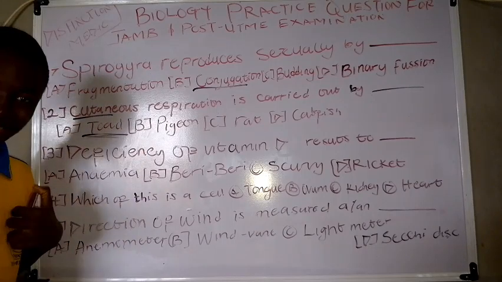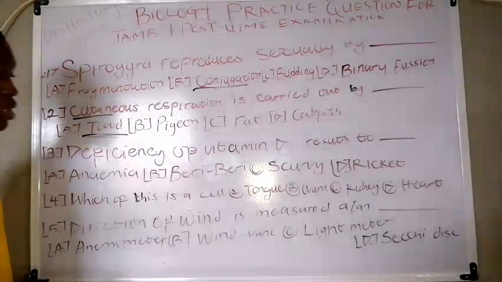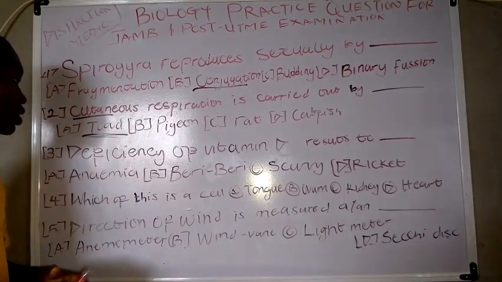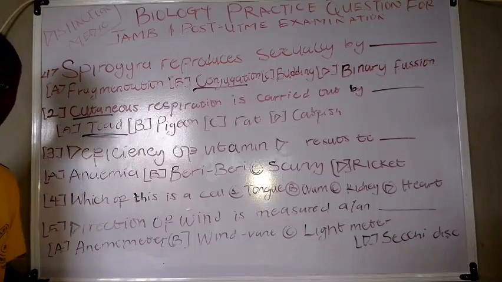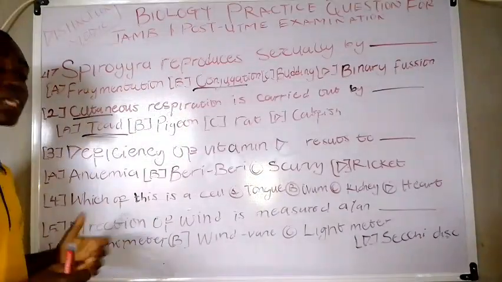Toad uses its skin to respire, and the process is known as cutaneous respiration. Pigeons don't use skin for respiration. Apart from using lungs, toad also uses skin for respiration. Okay, let's move to the next practice question.